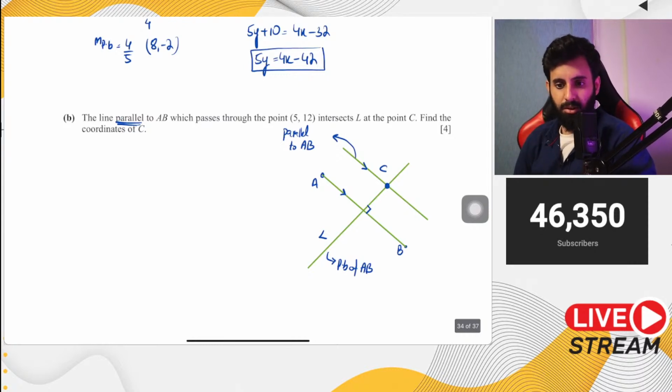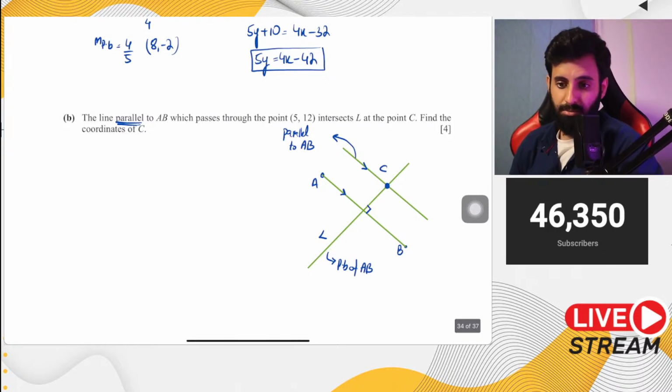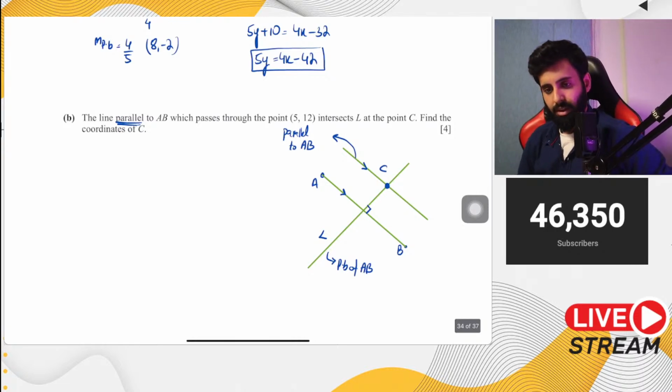13, 2. Okay, so we have an answer from Albert Einstein apparently. And yes, you're right. That's correct. 13, 2 it is. Good job.